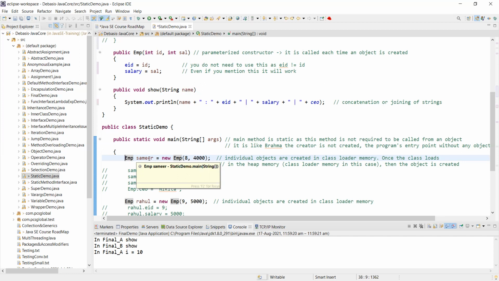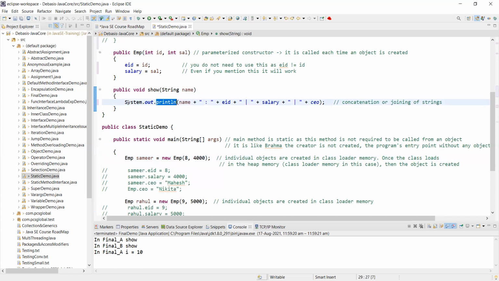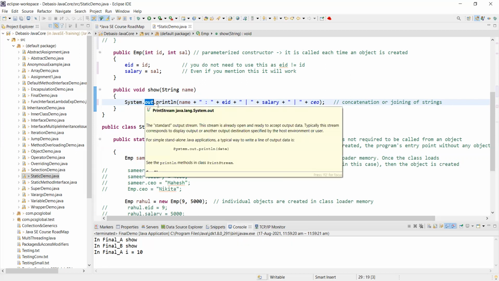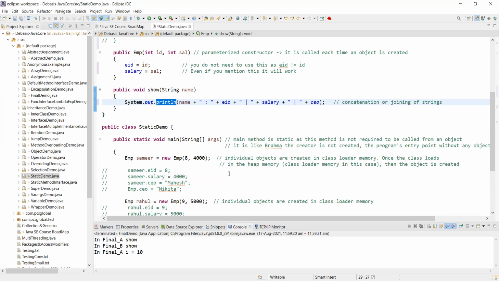And each of those classes will have inbuilt methods, like this System. System is a class. Did you define it? No, you have not defined it. This class has been built into the Java library. This class has a member called out. And out has a method called println.